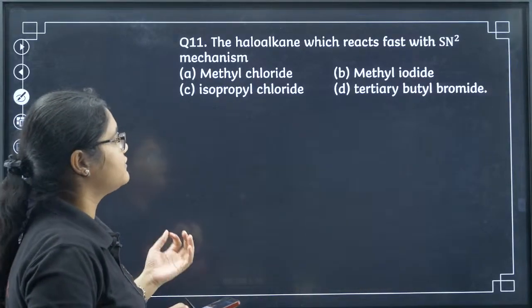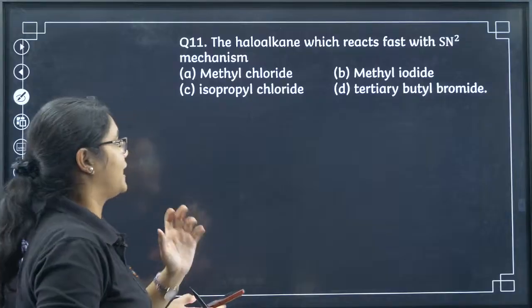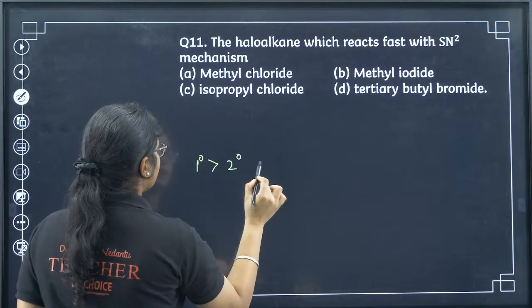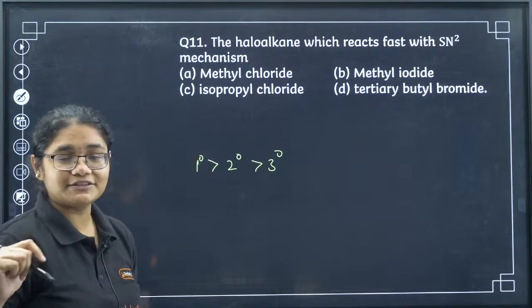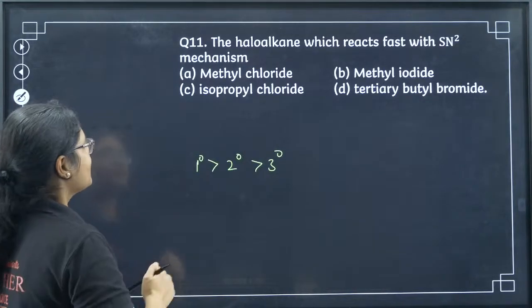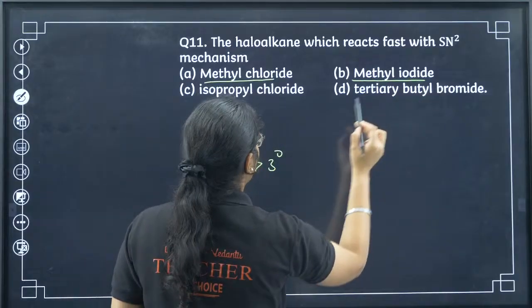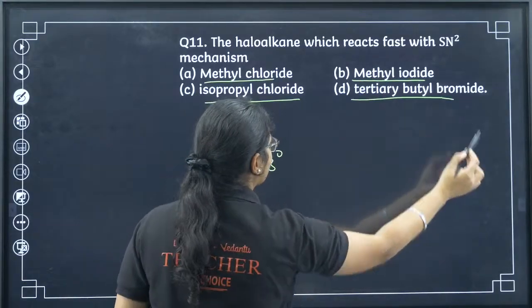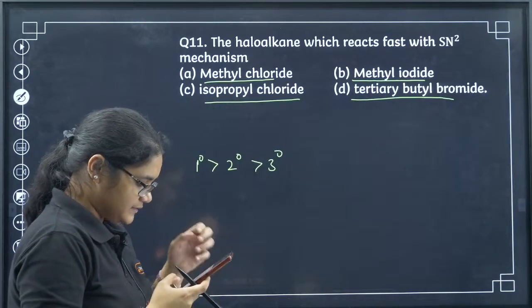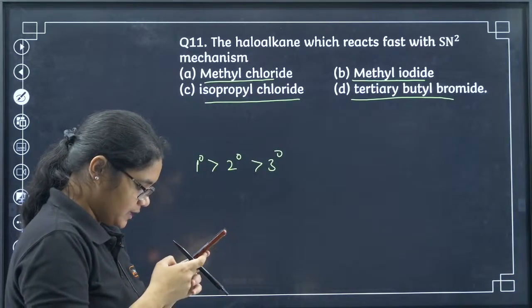Now the haloalkane which reacts fast with SN2 mechanism. SN2 mechanism, what is the order? 1 degree, 2 degree and 3 degree. Last 9 questions, students. Let's put our 100% efforts here. So we have methyl chloride, methyl iodide, isopropyl chloride, tert butyl bromide. So what is the answer in this question?